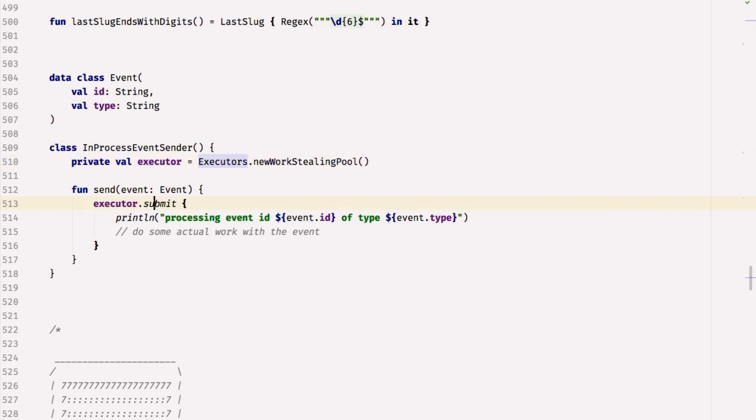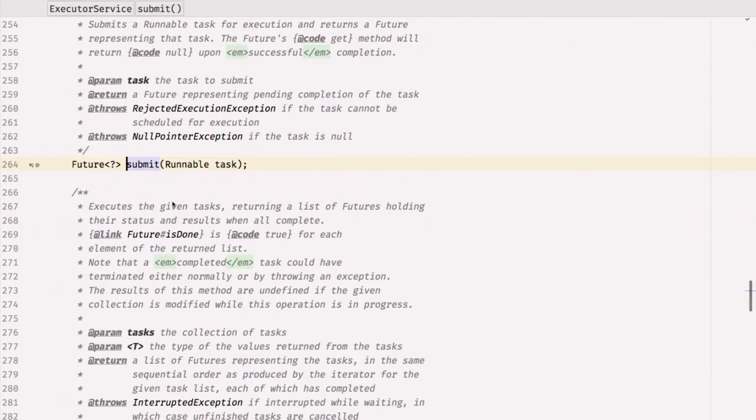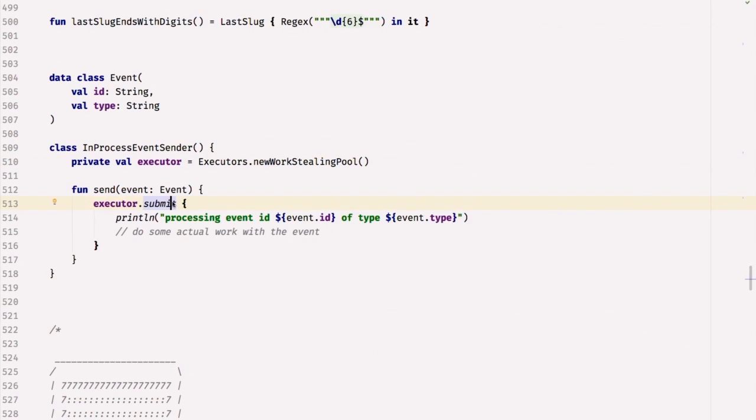And I call submit, which takes a Runnable, an interface with a single abstract method. So I can just call that here by passing a lambda that takes no parameters and returns nothing. That's good, I like that.